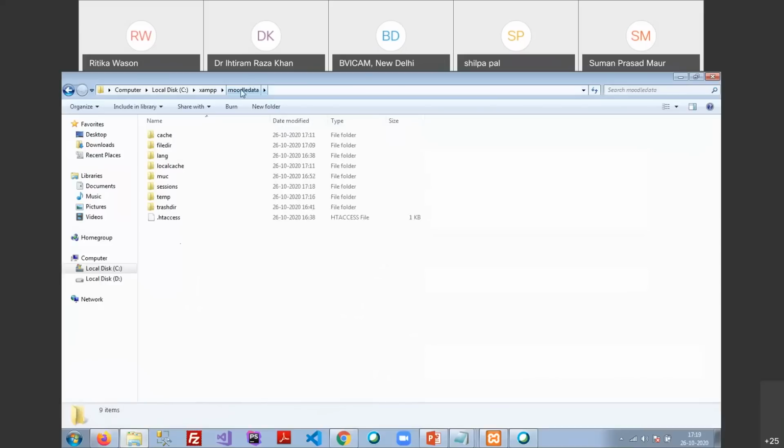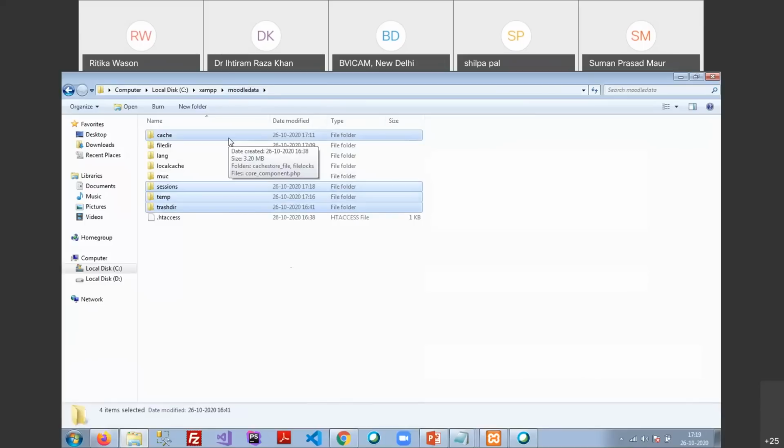Just look at this one folder, the Moodle data folder, and under this folder: cache, then sessions, temp, and trash directory. These 4 directories you have to delete from the Moodle data and then refresh the page, because cache just holds the page. Like if there are too many redirects found in your system, then it will give an error and that will be cached in your cache folder. So you have to remove that one.